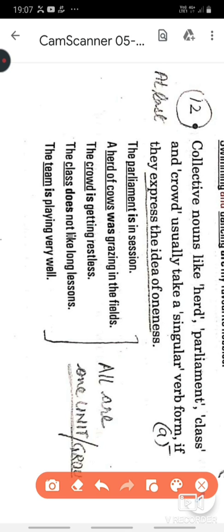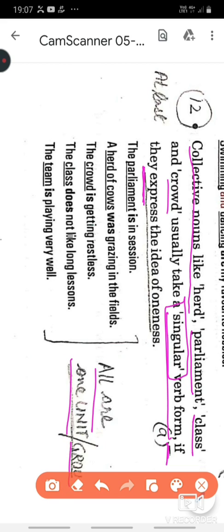It reads, collective nouns like herd, parliament, class, crowd usually take a singular verb. Actually, all the collective nouns take a singular verb as per the rule. But again, there is an exception to this. If your collective noun stands for one unit, that is, all the members of that collective noun are doing the same thing, then they are united in the form of a unit. Then the verb will be singular, else it will be plural.